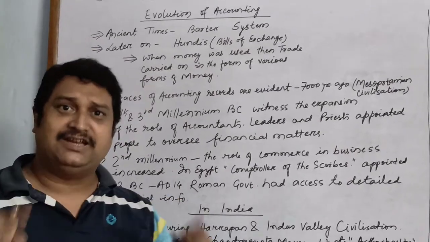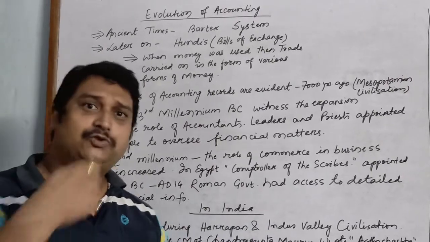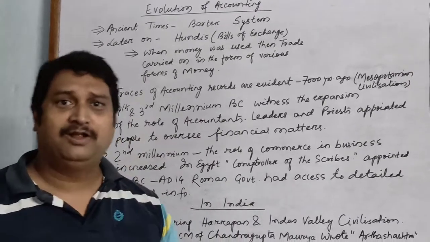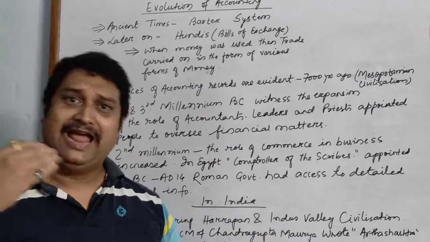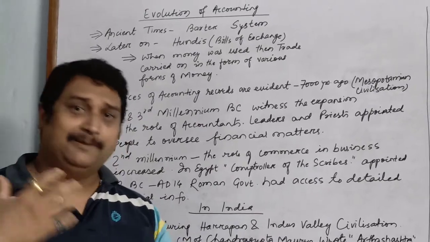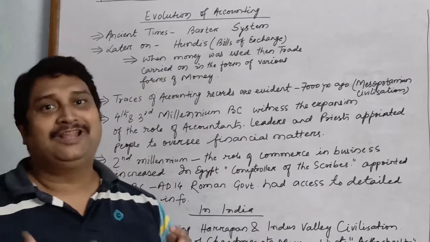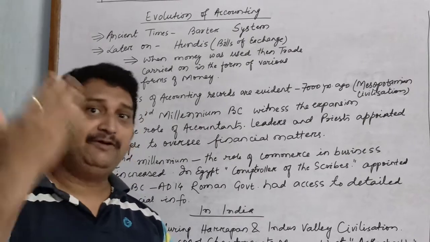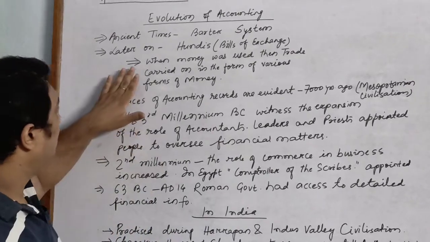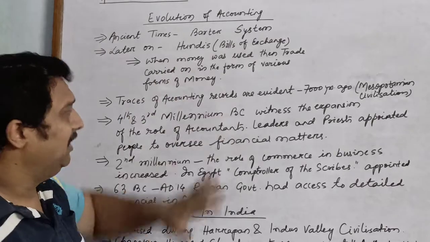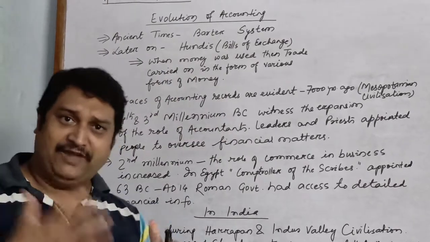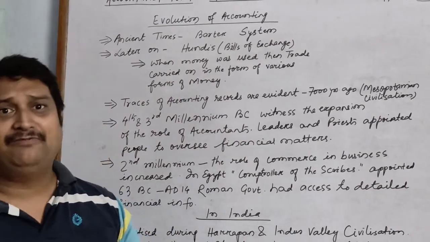People used to write on a piece of paper and hand it over to someone and take goods, and the payment was made later. The mode of payment used to be the goods itself, but on future dates. Later on, when money became prevalent, we had various forms of money.